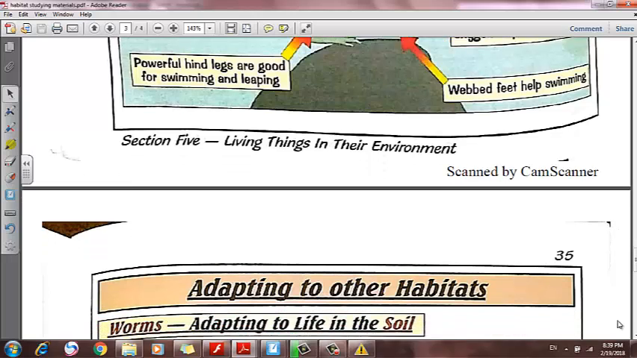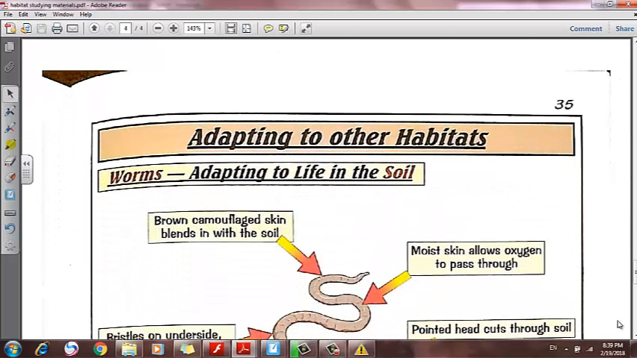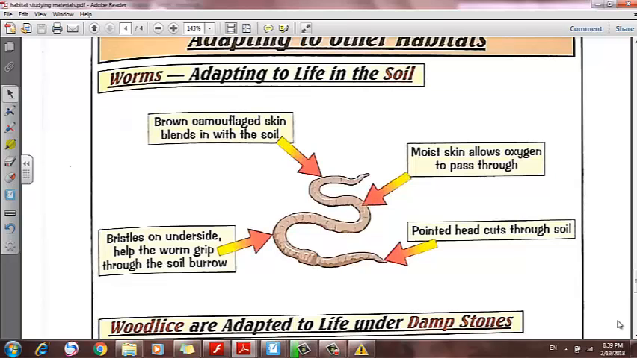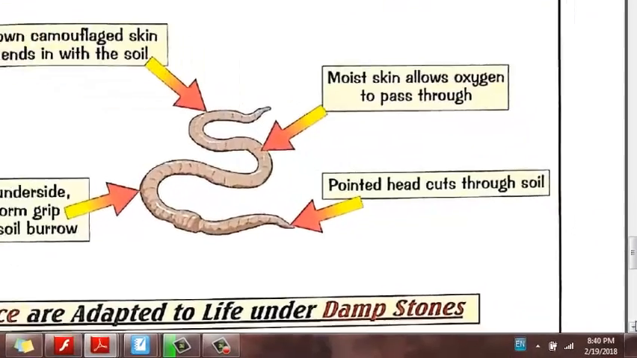Let's see adaptation to live in soil, like the worm. The worm is brown, same like the soil, so it can hide in it, which means camouflaging. Brown camouflage skin helps the worm to hide in the soil, moist skin to allow oxygen in, pointed head to cut through the soil, bristles on underside, which means those lines are called bristles, so it helps the worm to grip through the soil, burrow, which means to dig in the soil and make its shelter inside the soil.